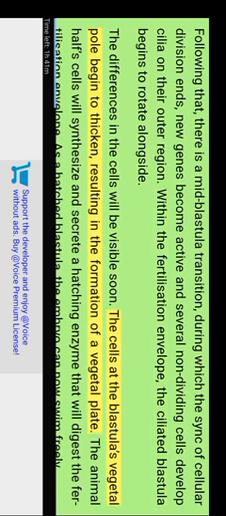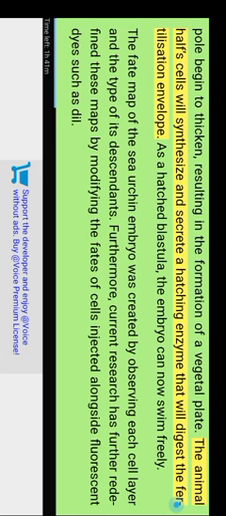The cells of the blastula's vegetal pole begin to thicken, resulting in the formation of a vegetal plate. The animal half cells will synthesize and secrete a hatching enzyme that will digest the fertilization envelope. As a hatched blastula, the embryo can now swim freely.